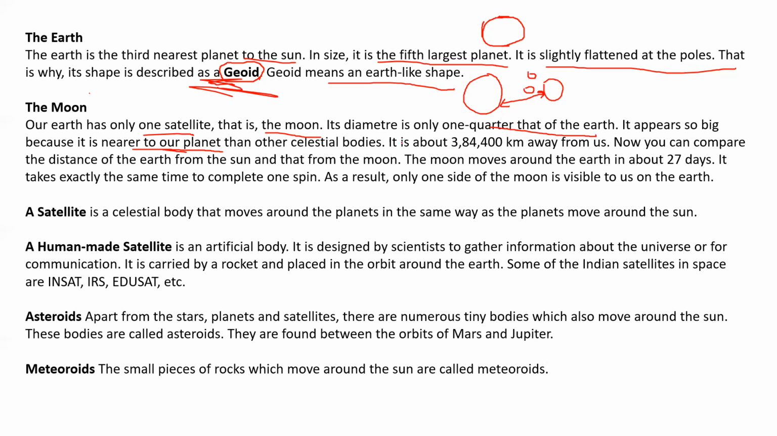The moon is about 384,400 kilometers away from us. Now you can compare the distance from the Earth to the sun, and that from the Earth to the moon.